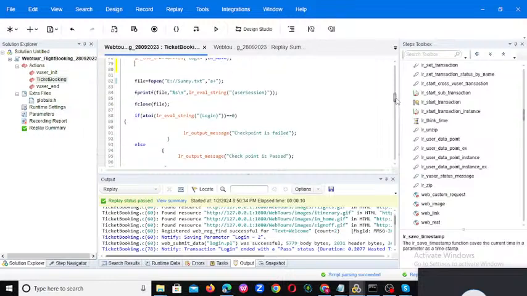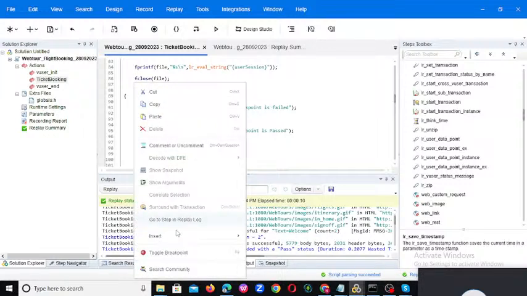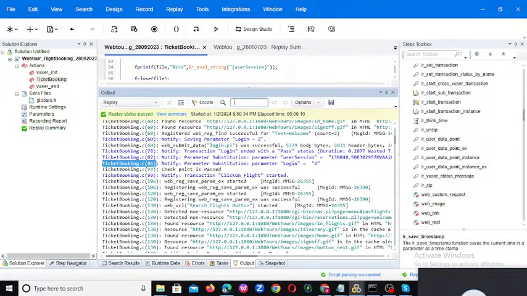Okay, the checkpoint condition we already wrote. You can observe: if atoi lr_eval_string login equals 0, lr_output_message checkpoint is failed, else lr_output_message checkpoint is passed. We already executed it, so if you want, you can go here and observe what message you got. See, login is equal to 1, that is why the checkpoint is passed. From this point of view we are using these things.